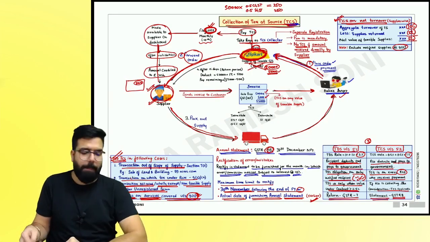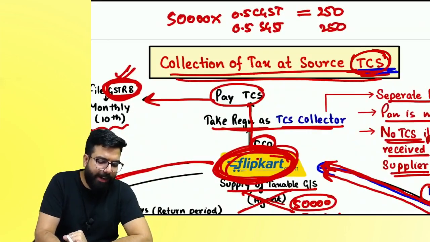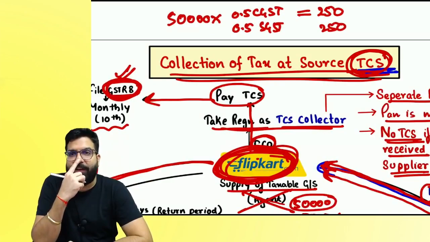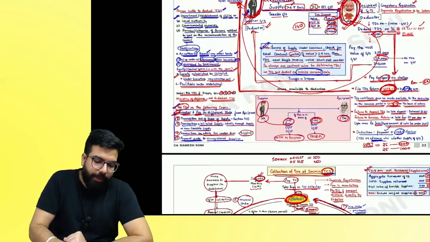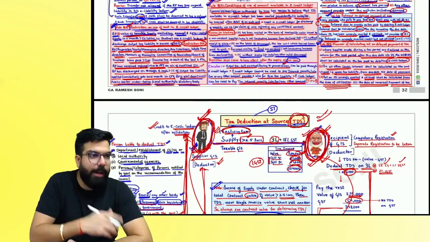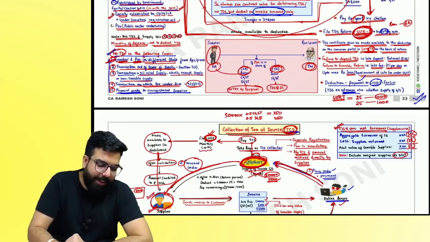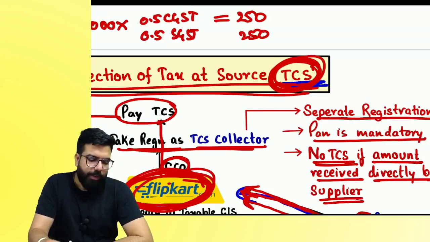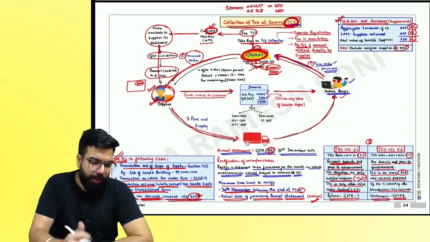People, tell me one thing. If you are a TDS deductor or a TCS collector, registration is compulsory. If I am a TDS deductor, I have to take registration compulsorily. If I am a TCS collector, I have to take registration compulsorily. 100% clear? Sure, everyone?